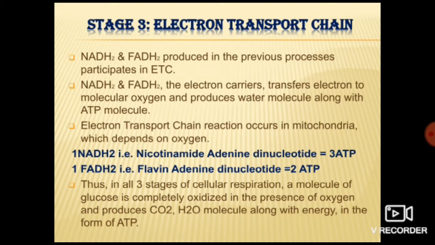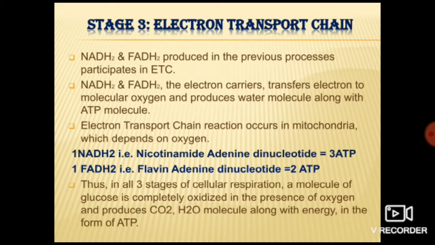Without oxygen this reaction will not happen. Got it? Okay, so in glycolysis what happens? One molecule of glucose breaks down into two molecules of pyruvate. After formation of pyruvate in glycolysis, what else is it producing? Two molecules of ATP and one molecule of NADH.